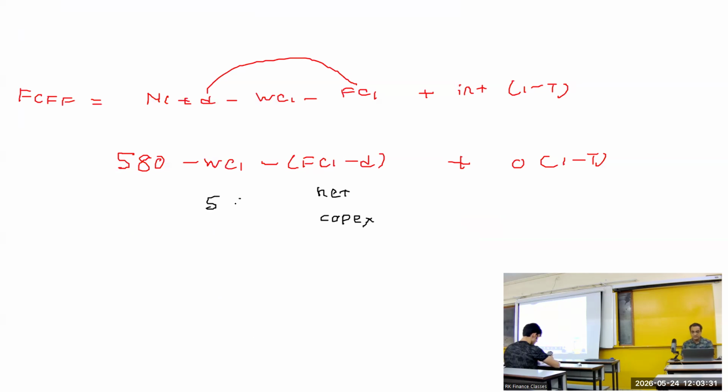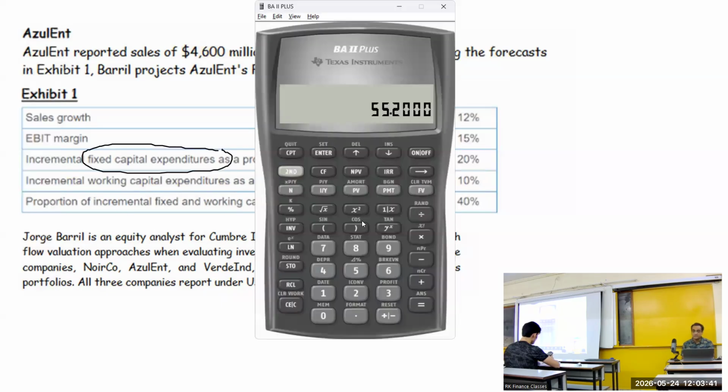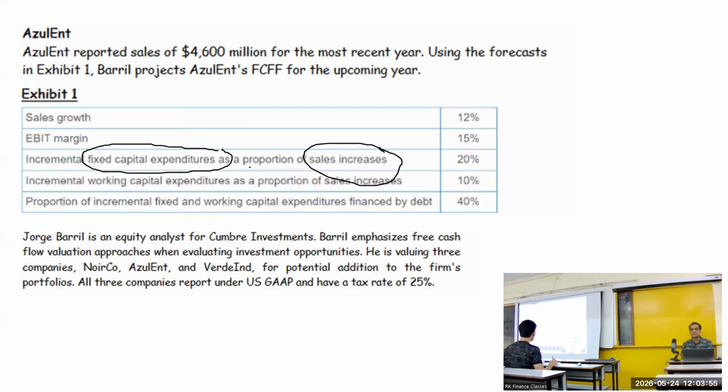That's 55 over here. Let's go over to capex now. Incremental fixed capital expenditure as a proportion of sales increase. So again it is 552, that is 12 percent of 4600. 552 is the sales increase and 20 percent of it is the fixed capital investment. 110 incremental fixed capital investment.